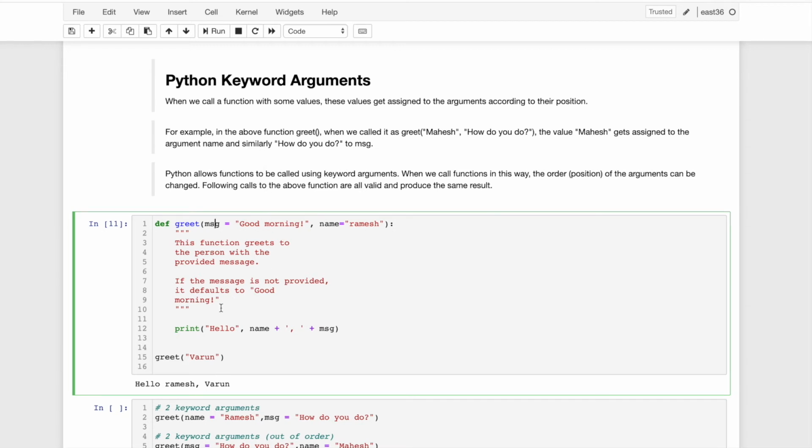If you are passing the first name, Varun, then the first one will override. It will not take good morning, and the second, message default, will take. That's why it puts Ramesh and Varun.